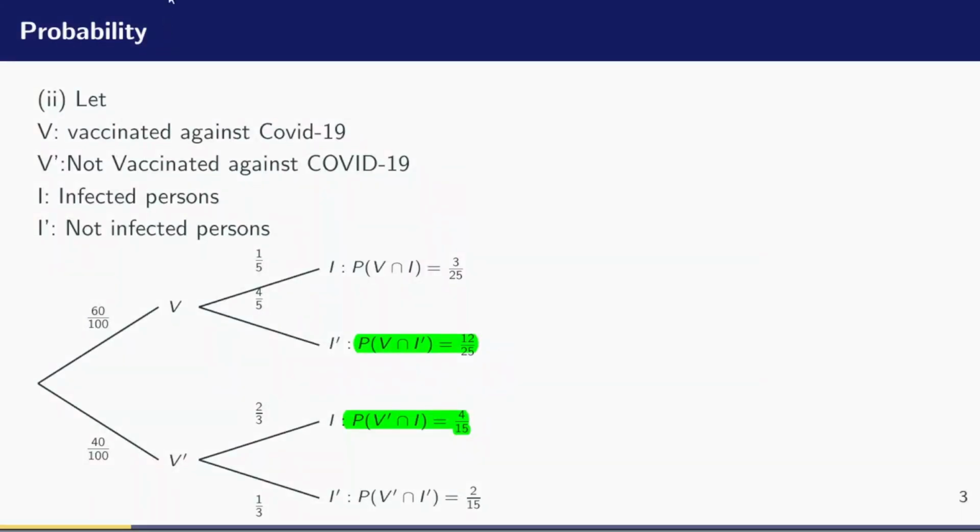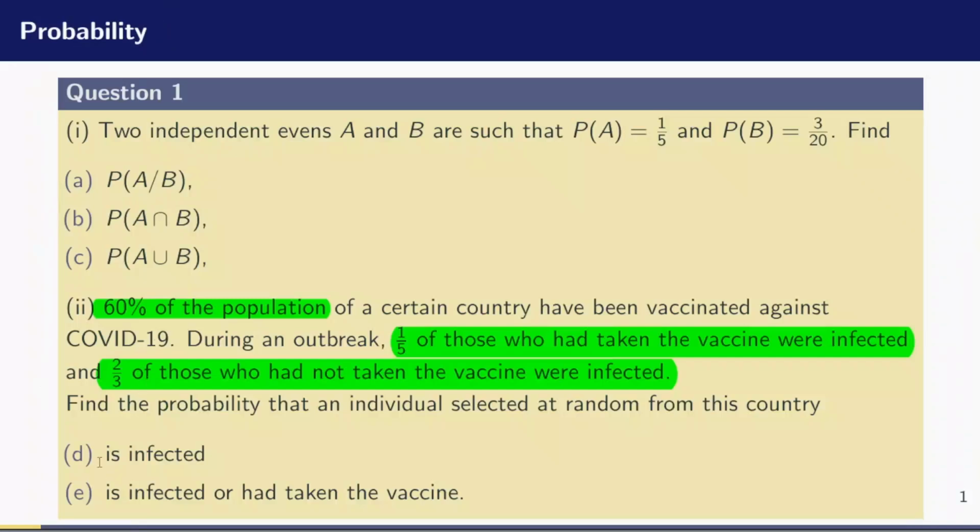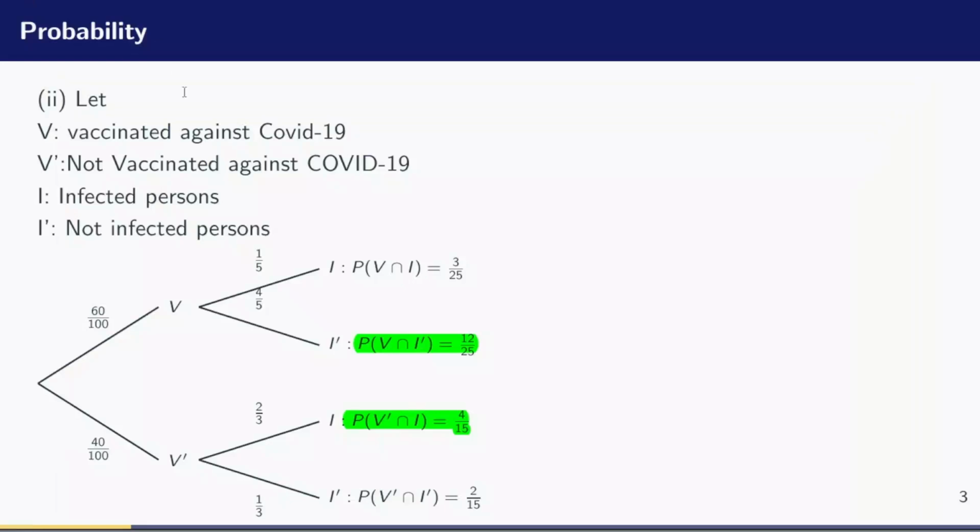So the D part of the question was: let's find the probability that an individual selected at random from this country is infected. If an individual is infected, the individual could be vaccinated or not vaccinated. So the probability of infected will be the probability that an individual is vaccinated and infected, or an individual is not vaccinated yet is infected.